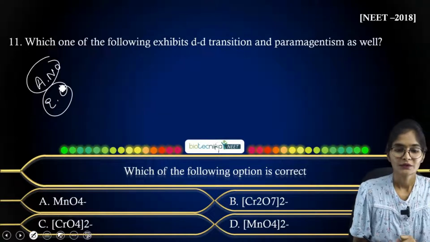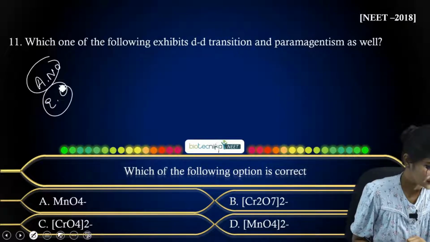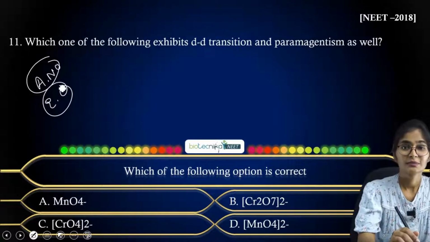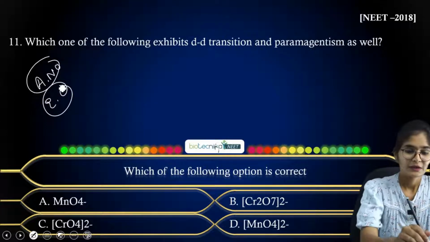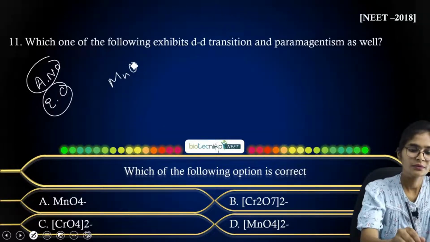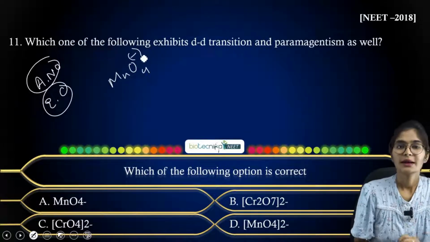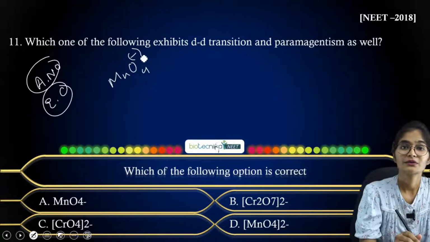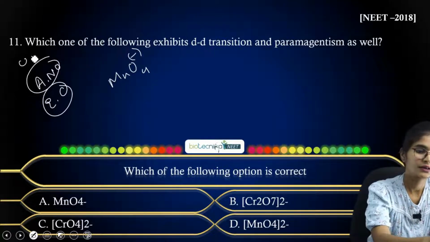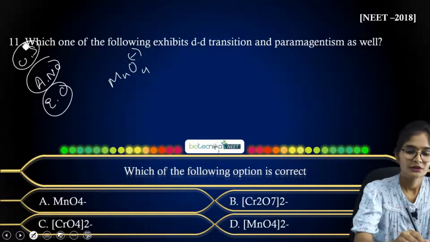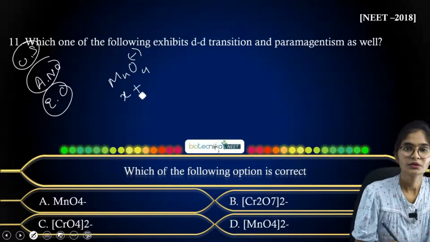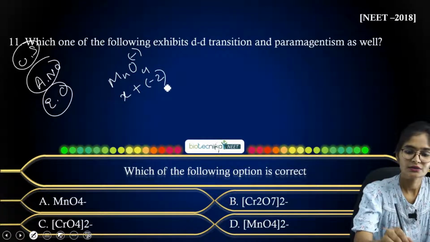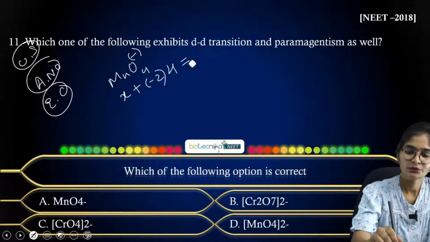Vaishnavi is asking me how it is. Let me give you one hint by taking option A. You have MnO4 minus, so you have minus charge, and if you don't know the oxidation state of Mn, first you have to find it out. So X you have to consider for MnO4, so X plus 4 oxygens, where you consider minus 2 charge each, equal to minus 1.